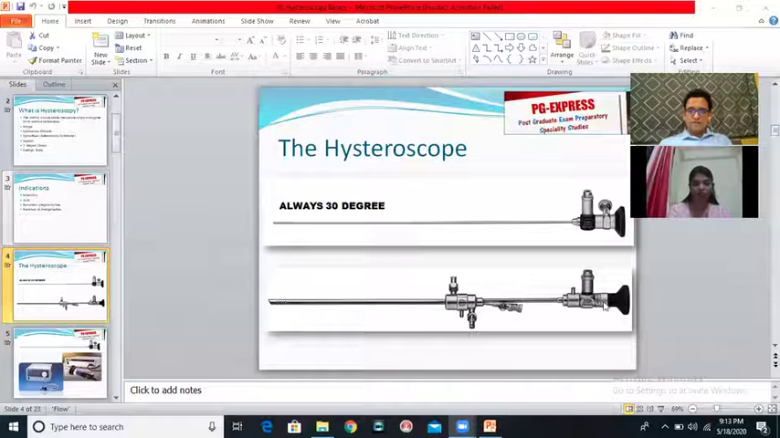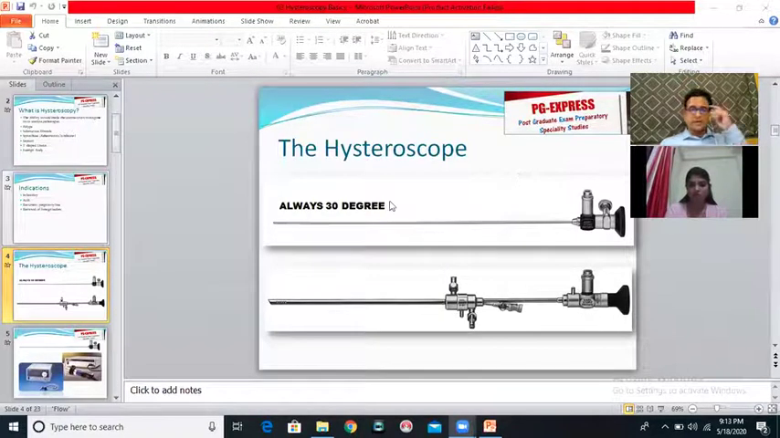Therefore, the hysteroscope always needs to be put in an outer covering, and this covering is called the hysteroscope sheath. Okay, so this is the hysteroscope, and this is the hysteroscope which has been put inside the hysteroscope sheath. There are different types of hysteroscope sheath available that also we are going to look at, but for now there is a hysteroscope and there is a hysteroscope sheath.